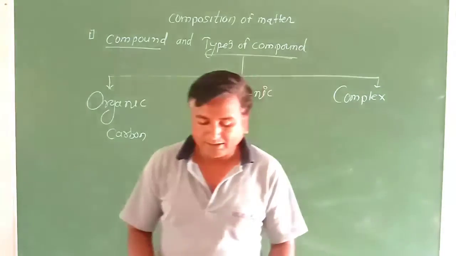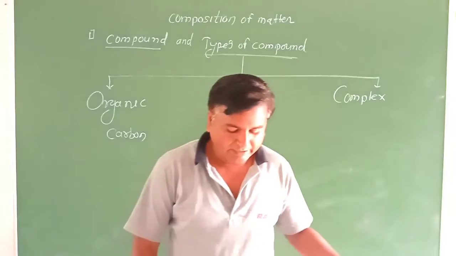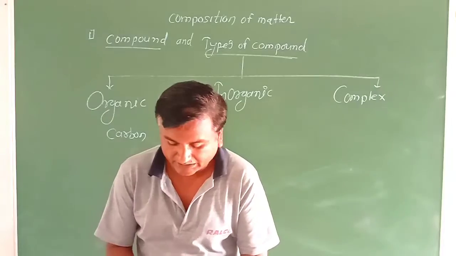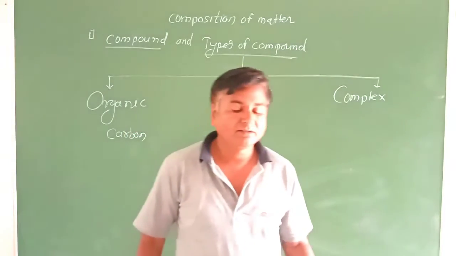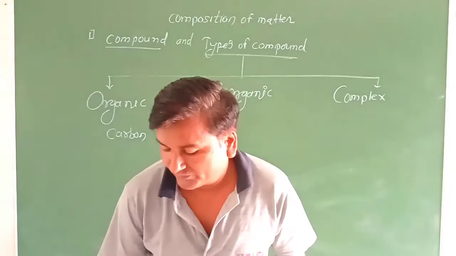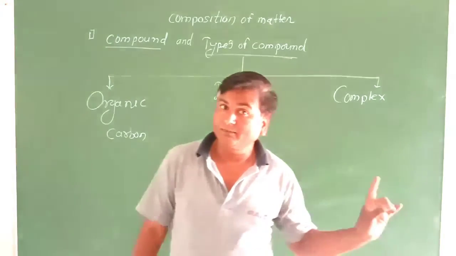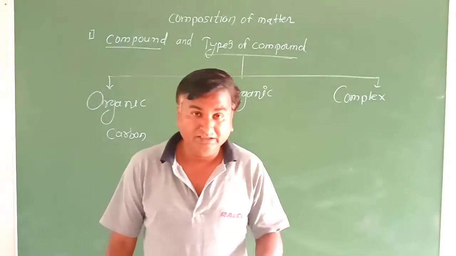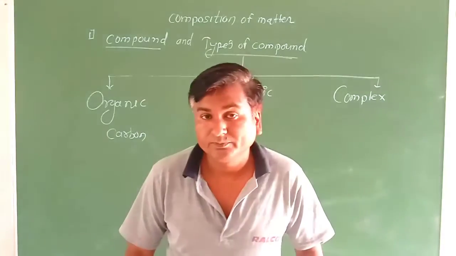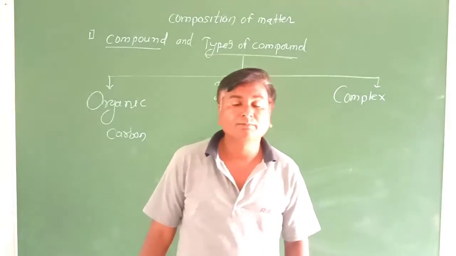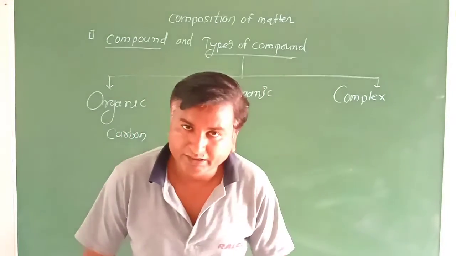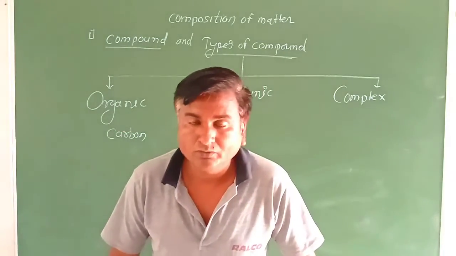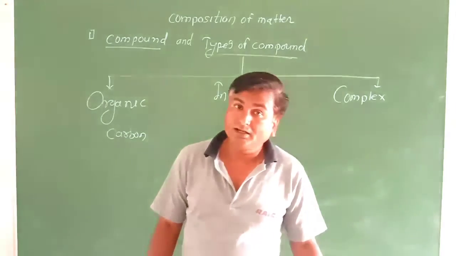Okay. Now again there are different types of mixture. Next topic, types of mixture. We have seen the types of compound. In the last video we have seen the types of elements. In this video we have seen the types of compounds. There are three types of compounds. First one, organic compound. Second, inorganic compound. And last one, complex compound.